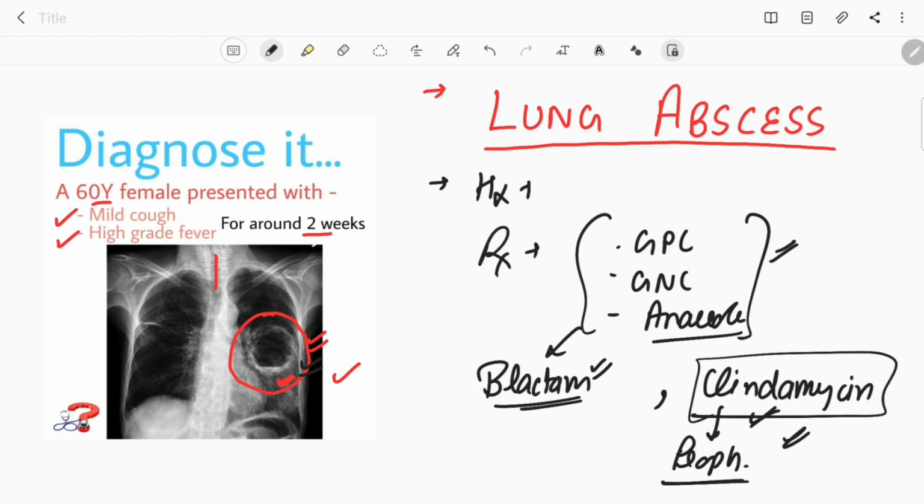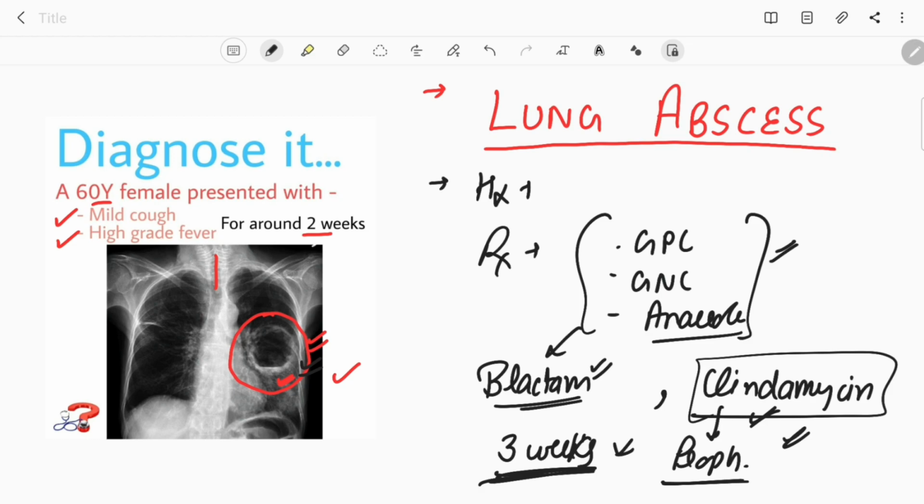Now about the duration of antibiotics. Antibiotics are mostly given for around 3 weeks. And most of the time it gets resolved, and if it is not resolving, then go for a culture and sensitivity and change the antibiotics. Or if it is not resolving, then the other cause can be a fungal lung abscess, or it can be a mycobacterial cause, like TB causing that lung abscess. Then also go for culture and sensitivity, and in case of TB, go for CBNAAT.